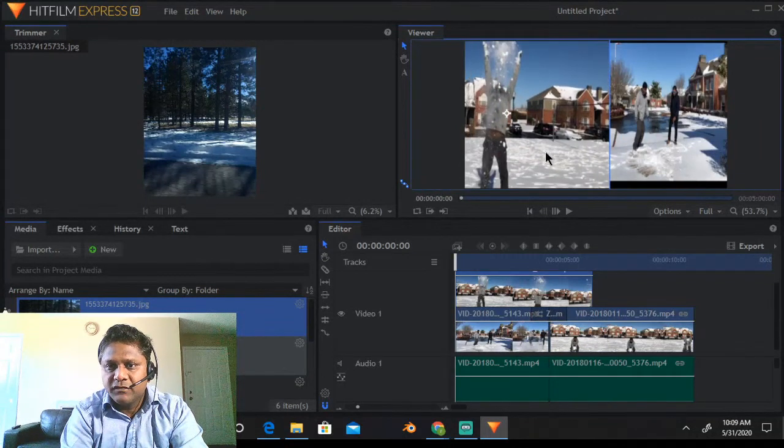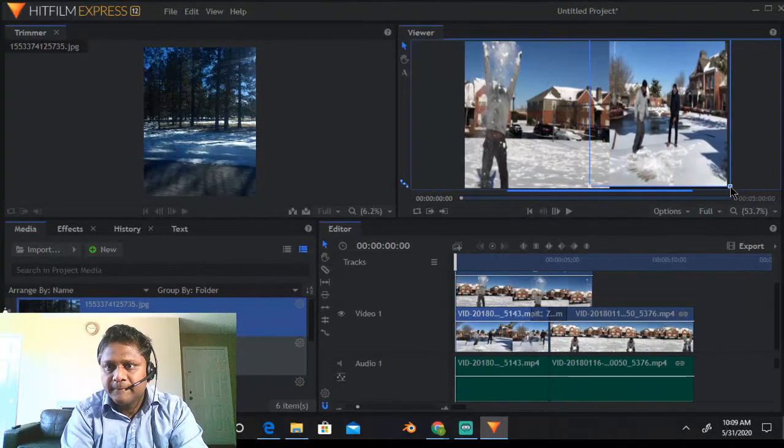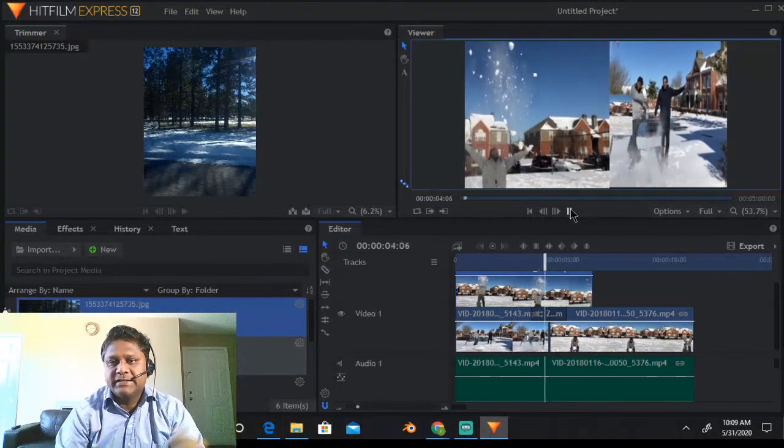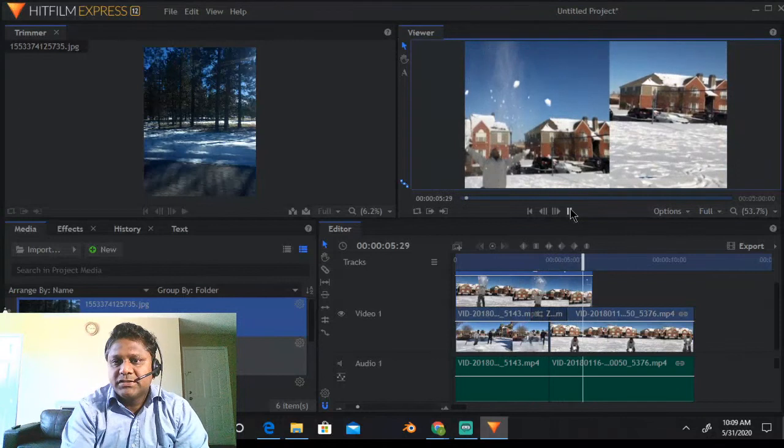Let's say you have one video playing here and another video, just resize it here. Now you can see both the things are happening simultaneously, right? I hope this is the effect that you were asking.